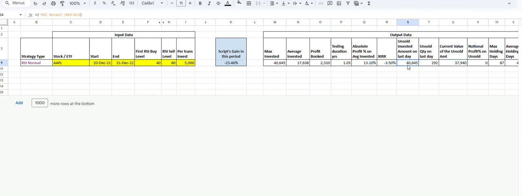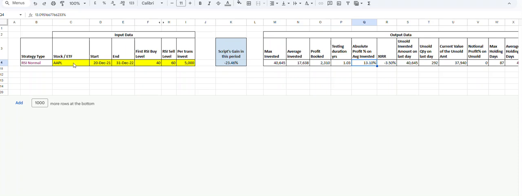So that's why this is showing a little bit of loss here. Now in this system, you had to buy up to 8 times. There are other variations also that you can use, but the absolute profit is 13% that we made during this period, whereas the stock gave minus 23%. So this strategy will work on very high quality stocks only.